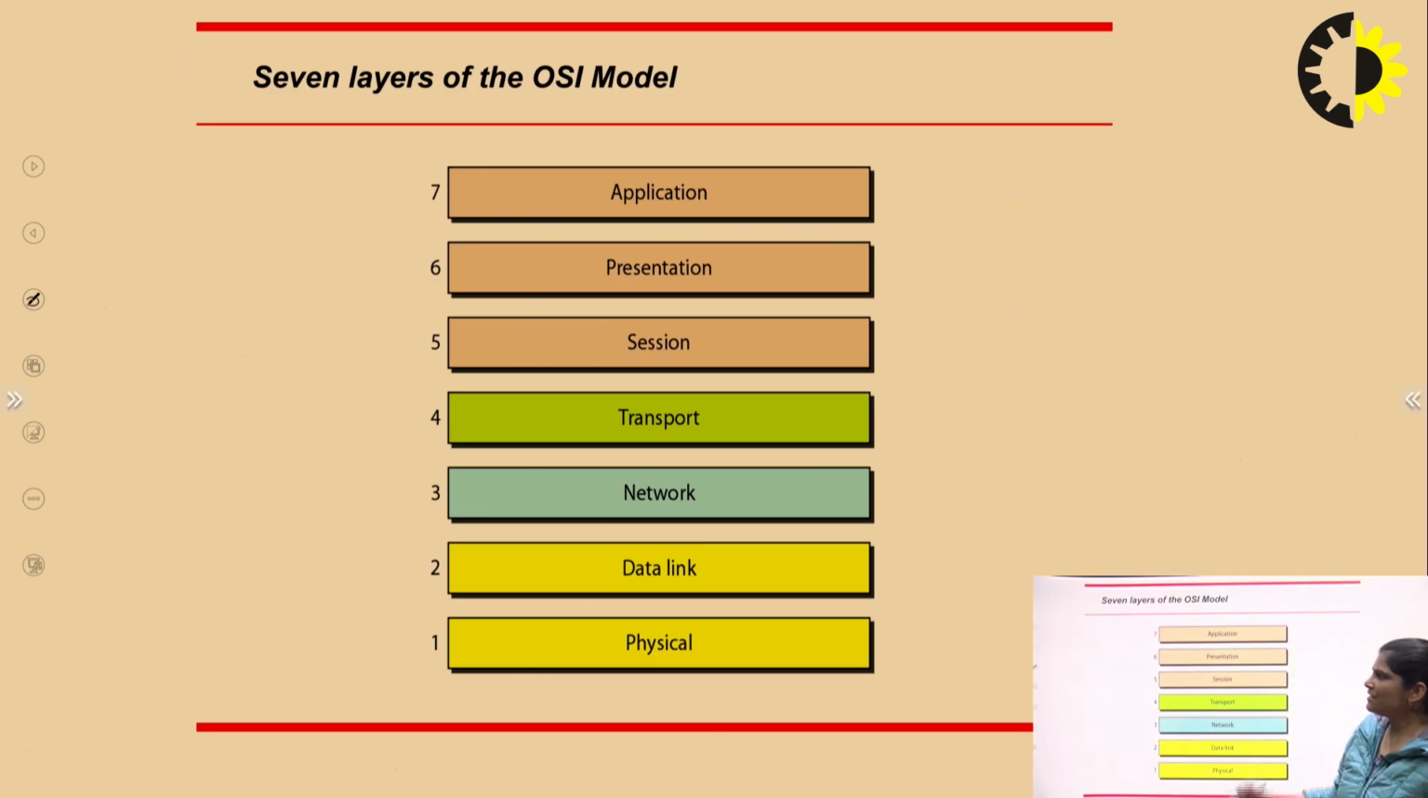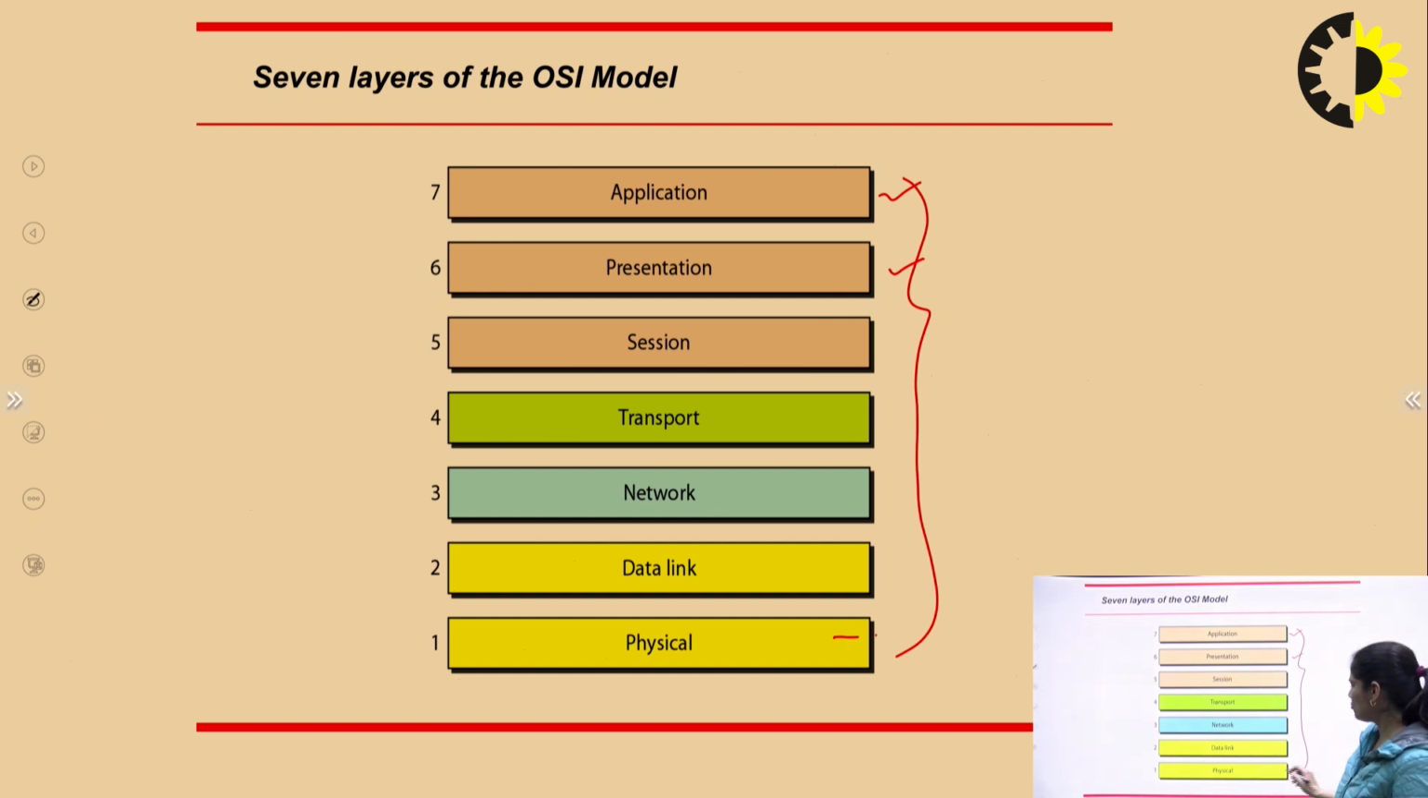Now first we will study the 7 layers in this OSI model. This is the top layer, the application layer. Second is the presentation layer, then the session layer, transport layer, network layer, data link layer, and physical layer. Each layer has its individual work in this OSI model.